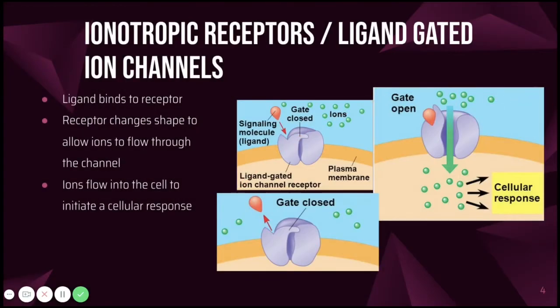So we gave some relatively vague descriptions of ligands and receptors, so we're going to talk about a specific type of receptor, which is the ionotropic receptor. It's also called a ligand-gated ion channel. With this type of receptor, a part of the protein acts as a gate that controls the entry and exiting of ions. And normally the gate is closed, but when the ligand binds to the receptor, the gate opens and ions can now flow into the cell to prompt a response.